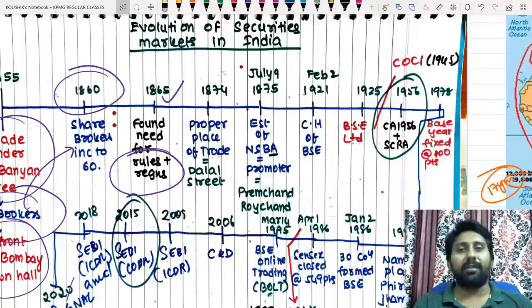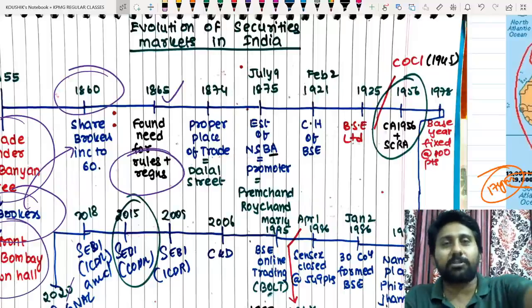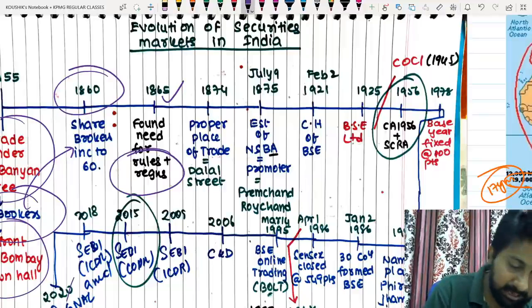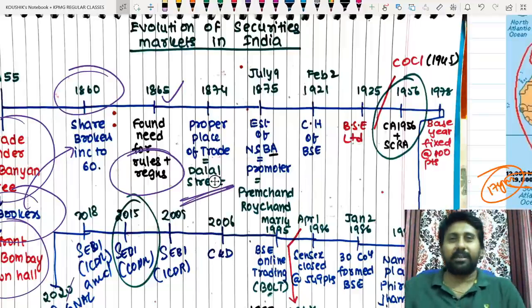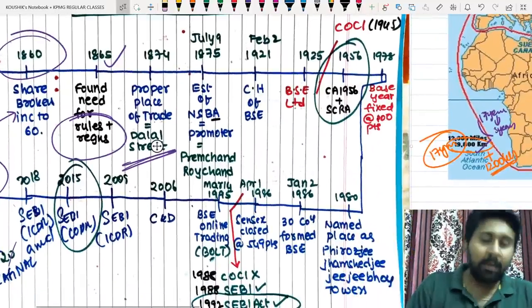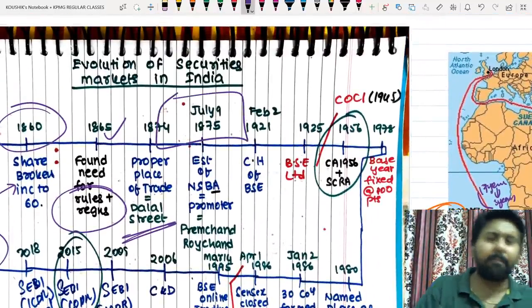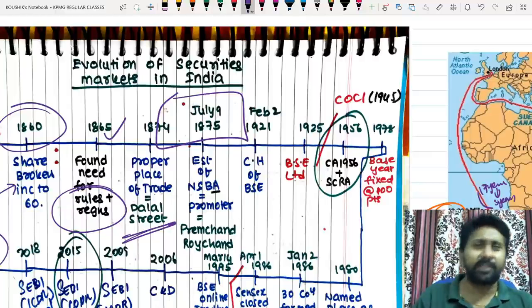We should not have it like that. We should have a proper place for the stock exchange. Therefore, they started their place of trade in Dalal Street. That's why you will always see Dalal Street in the news. On one auspicious occasion, it started. The number of stockbrokers had increased to hundreds in India.